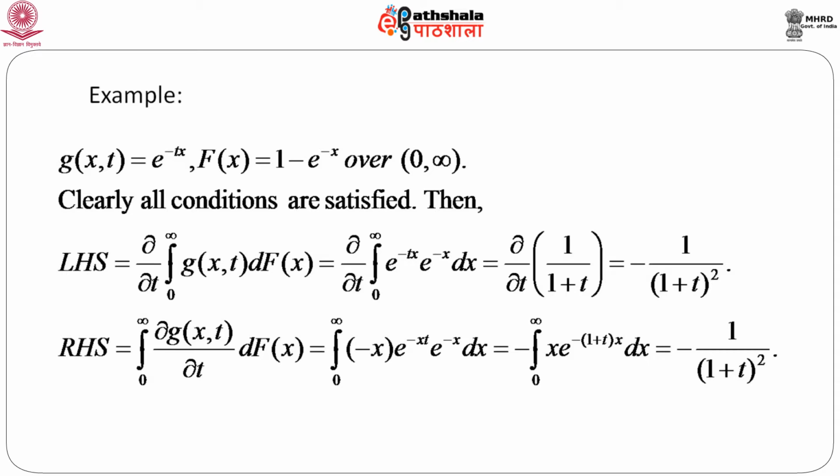If we simplify this, it becomes minus the integral from 0 to infinity of x into e to the power minus (1 plus t) x, and this is nothing but a gamma integral. Using the gamma integral formula, this entire integral is 1 by (1 plus t) whole square, and there is a minus sign. So, it becomes minus 1 by (1 plus t) whole square.